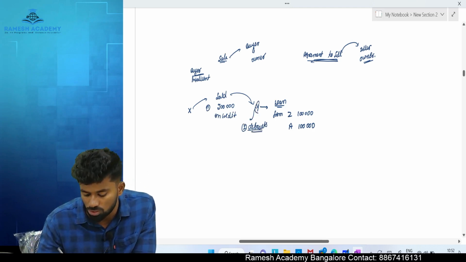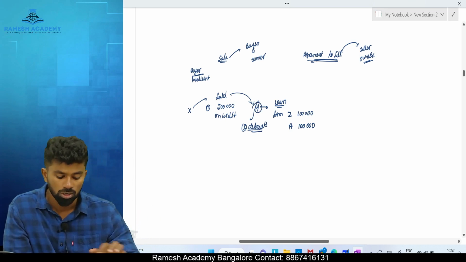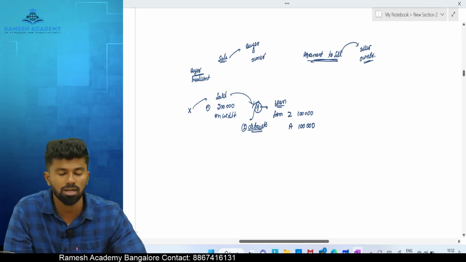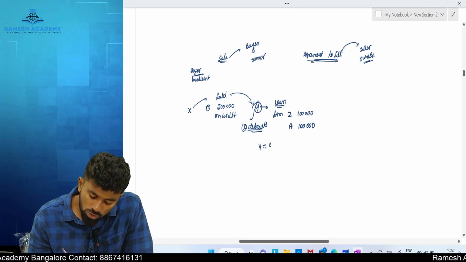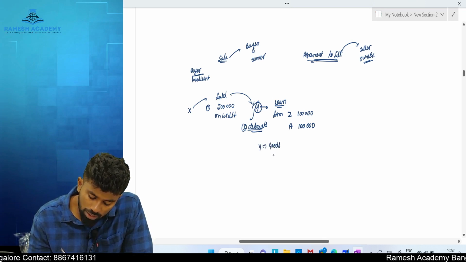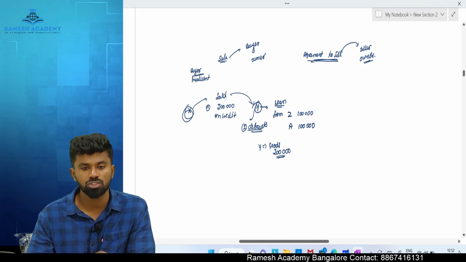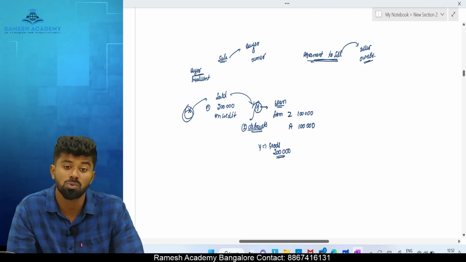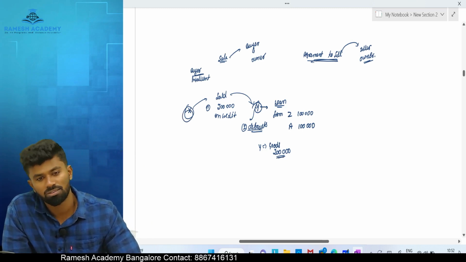Once he claims insolvency, the court will appoint an official receiver to list out the assets of Y and to list out the liabilities of Y and to sell it in the market. Now Y has goods worth only, let's say, 2 lakh rupees. Can X go and recover these goods? No, because those goods belong to whom? Y. Y is the owner. Because Y is the owner, X cannot recover the goods back.